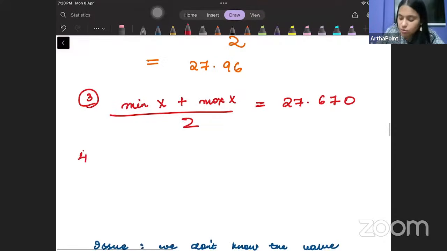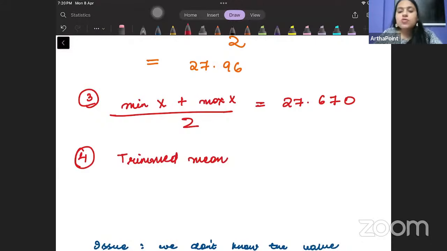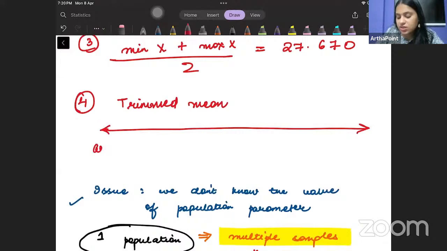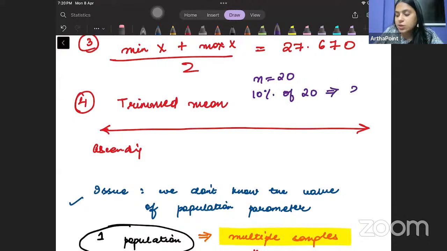And the last thing that you can go ahead and do is you can find the trimmed mean of the sample. So when you try to find out the trimmed mean of the sample, what we do is we arrange the sample in ascending order from smallest to largest value. And suppose 20% ka beta, what is 20 ka 10%? So I have 20 observations. And if I find out 10% of 20, I will get 2.